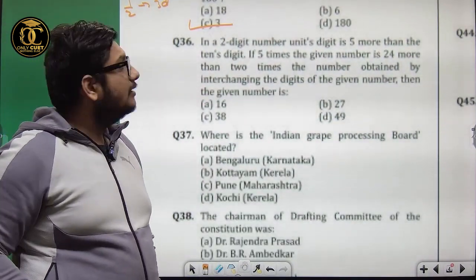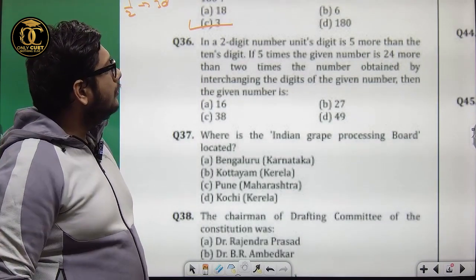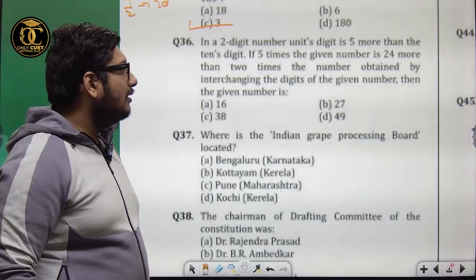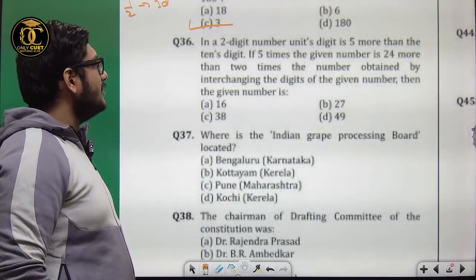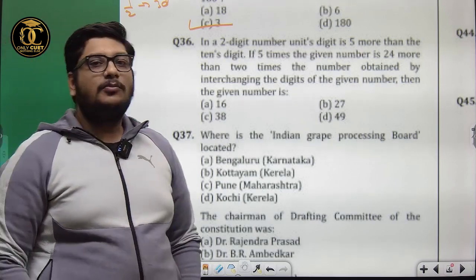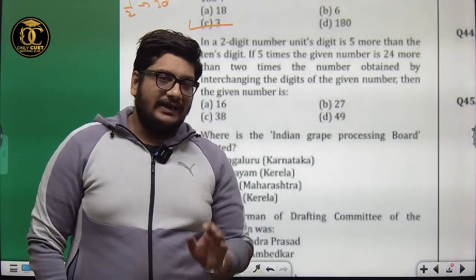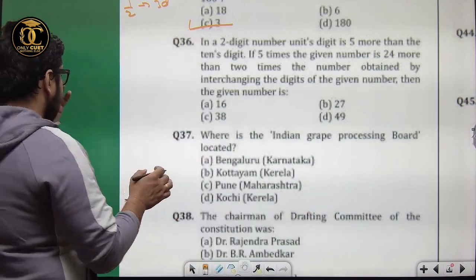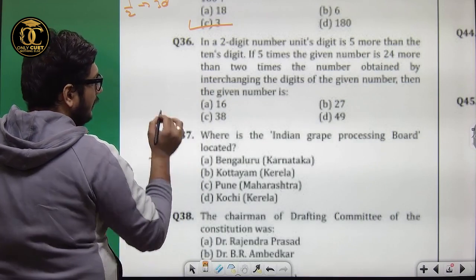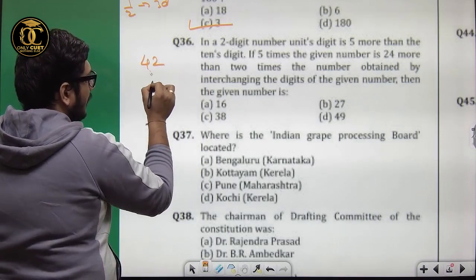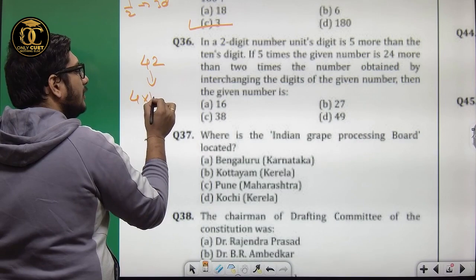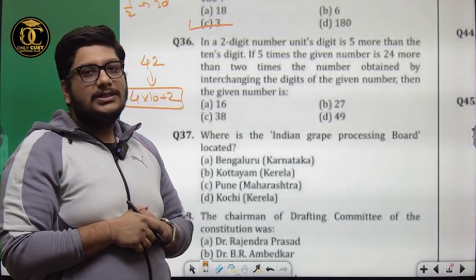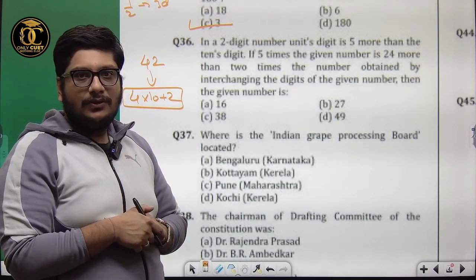Question number 36. In a two-digit number, the units digit is 5 more than the tens digit. If 5 times the given number is 24 more than 2 times the number obtained by interchanging the digits, what is the given number? We'll break it into parts. Before this, if I have a number 42, can I write it as 4 into 10 plus 2? Correct, I can write it that way.